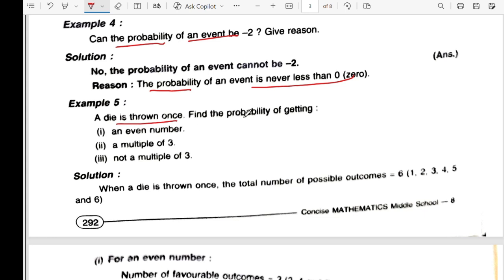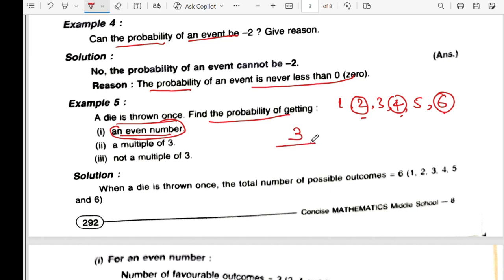Okay, so a die is thrown once. Find the probability of getting an even number. When you throw a die, 1 can come, 2, 3, 4, 5, 6. They are asking for an even number. So here 2 is an even number, 4 is an even number, 6 is an even number. What are your total favorable outcomes? 3, right? 1, 2, 3. And total outcomes are 6 in the denominator. If you simplify this, you get 1 by 2. So this is the even number probability.